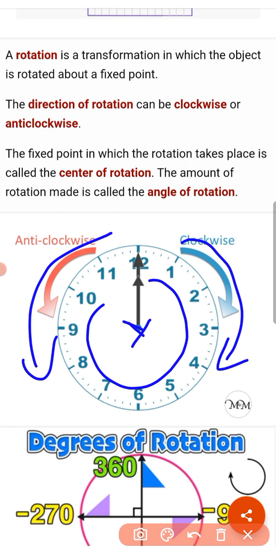So rotation is a circular motion of an object around a center or a fixed point. The direction of rotation can be clockwise or anti-clockwise. The amount of rotation made is called the angle of rotation. That is 90 degree, quarter turn, half turn 180 degree, 3/4 turn is 270 degree, and one complete turn is 360 degree.